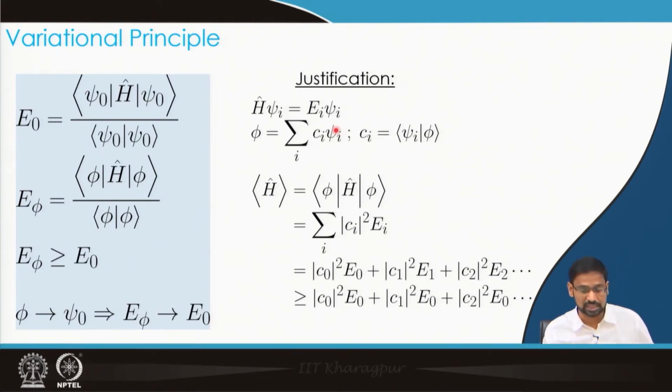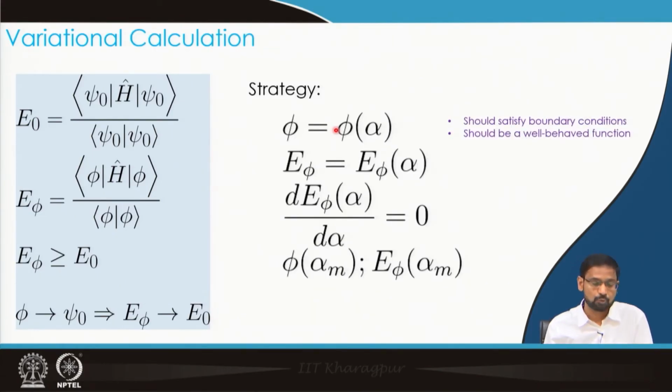Now the next question is how do we implement this idea for a system? So what would be our strategy to do variational calculation? The strategy is the following. Since variational principle tells that E phi is always going to be greater than E 0, I can minimize my E phi as much as I can, and the lowest possible value of E phi is the best possible answer to my E 0.